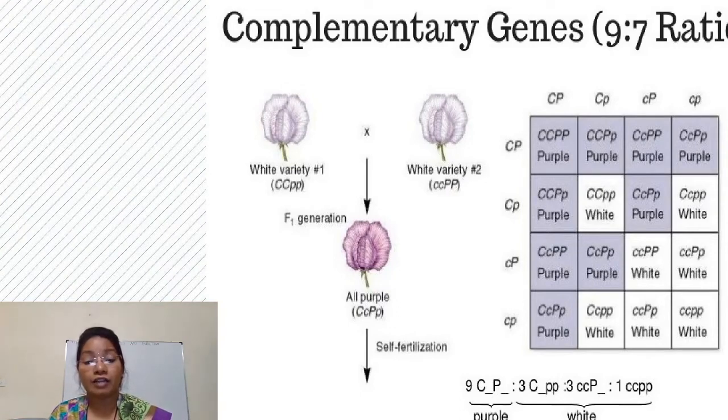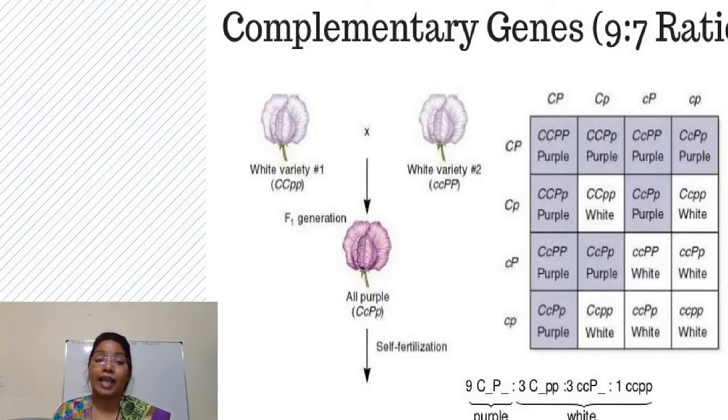If we self this F1 generation, that means when F1 generation undergoes selfing, in F2 generation, out of 16 offsprings, 9 offsprings are purple and 7 offsprings are white. That means wherever there is a capital C present with the capital P, these two genes complement each other, and instead of producing white, they produce purple variety. And wherever there is only capital C alone or capital P alone, there is a production of white variety.